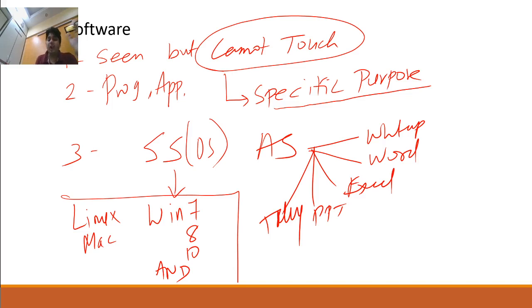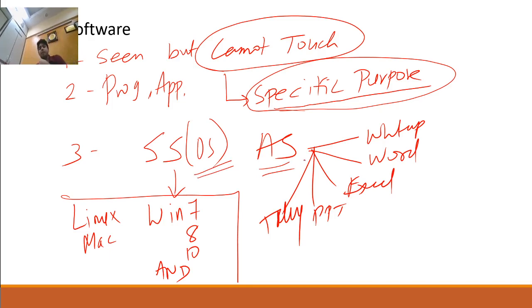So this was all about software. Software is a program which is used for a specific purpose. It is the main definition. Software can be seen but cannot be touched. Software is of two types. One is operating system, and the other is application software. Operating system examples: Windows 7, Windows 8, Windows 10, Android, Linux, Macintosh. And application software examples: WhatsApp, Word, Excel, Tally, PowerPoint, etc.